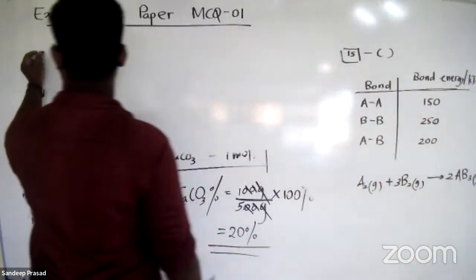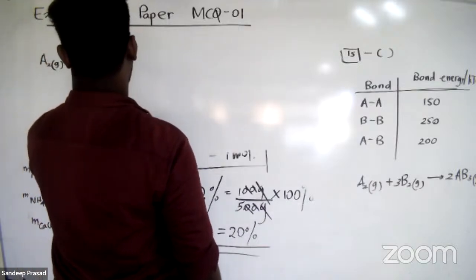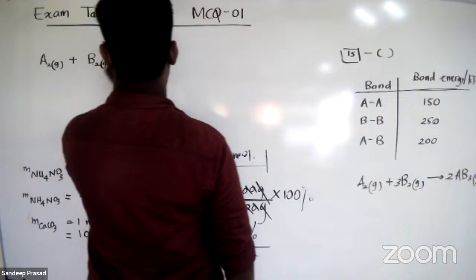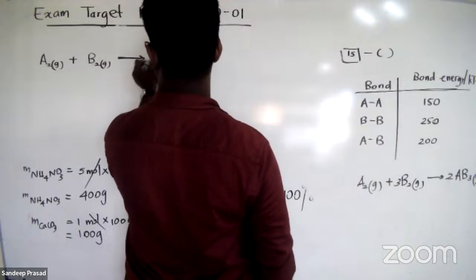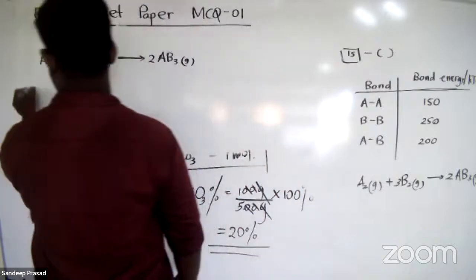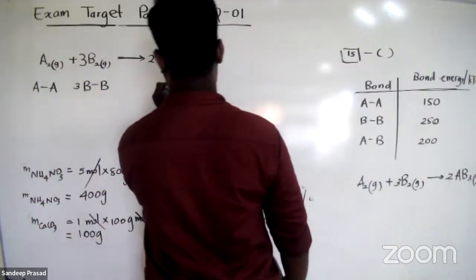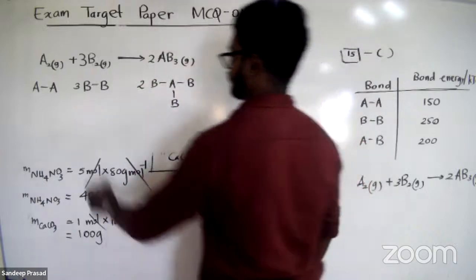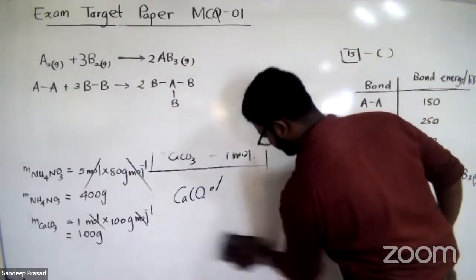So we have the A bond, and here we have the B bond, three of them, and the AB3 bond, two of them. So we can find out the enthalpy change of this reaction.